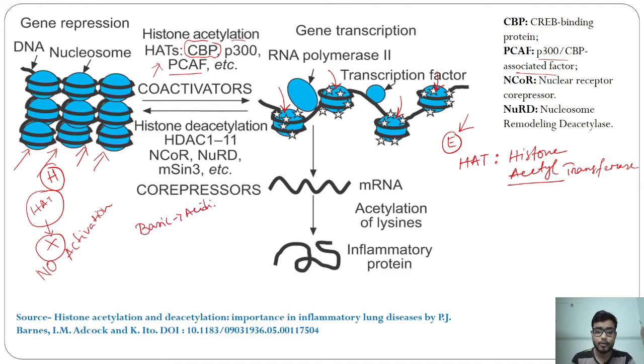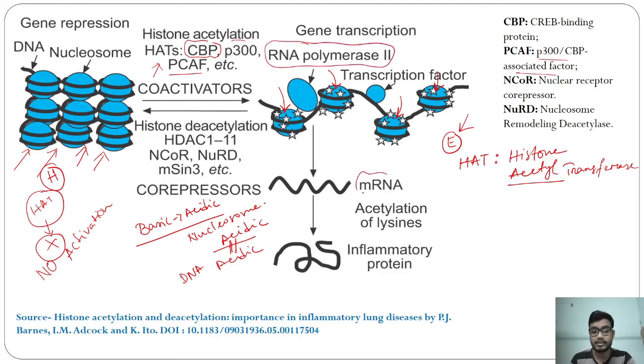So the nucleosome is now acidic, and our DNA is also acidic in nature, so acid-acid interaction cannot occur. The DNA loosens from the nucleosome, and RNA polymerase can attach to this DNA and produce mRNA, and ultimately proteins.